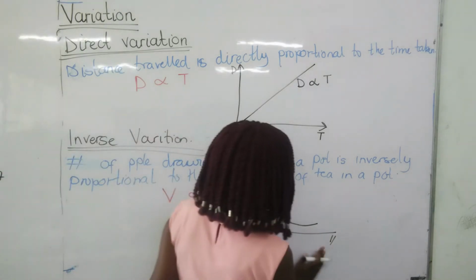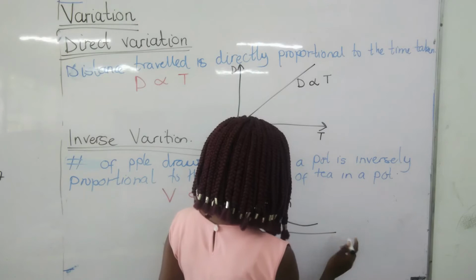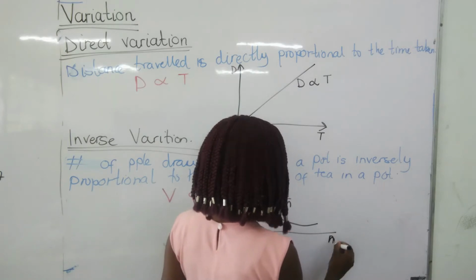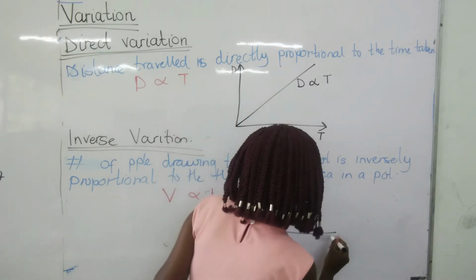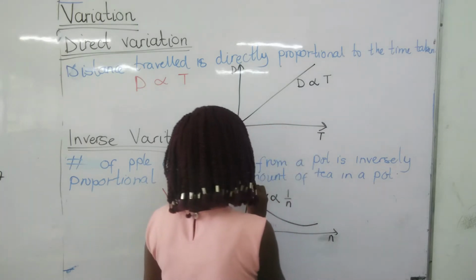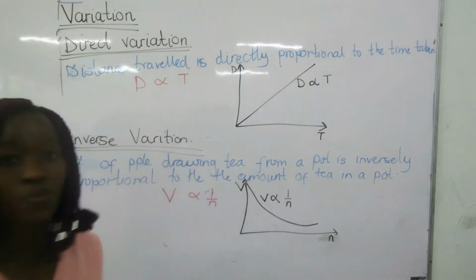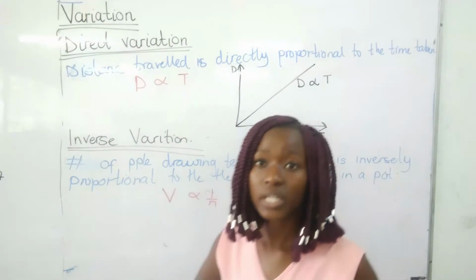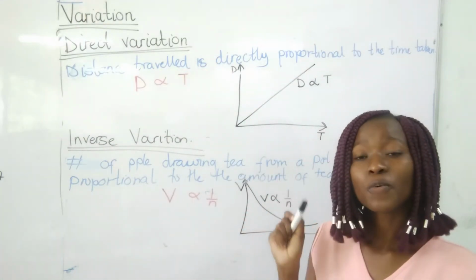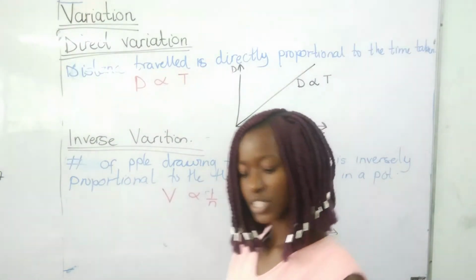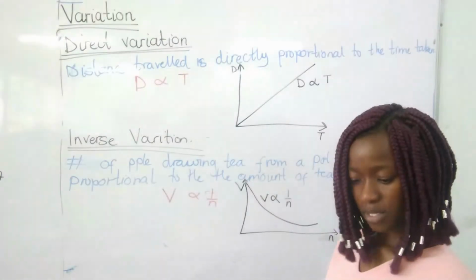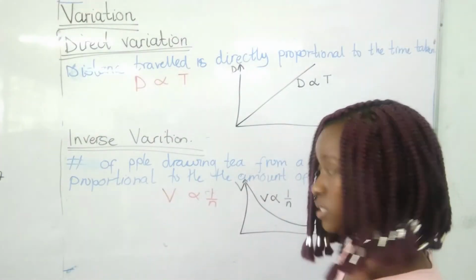No, here it's not 1 over N, it's just N. You just put N here. Okay. So this would be the graph for inverse variation.